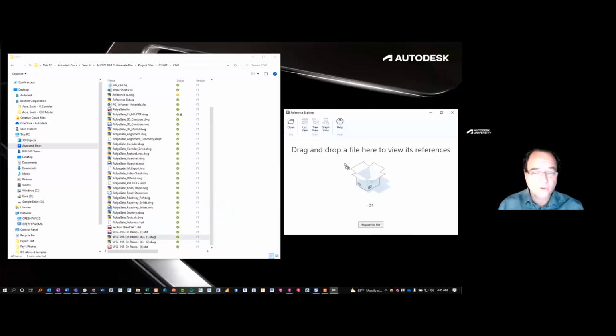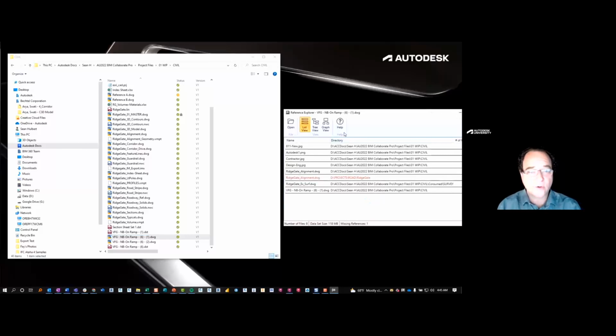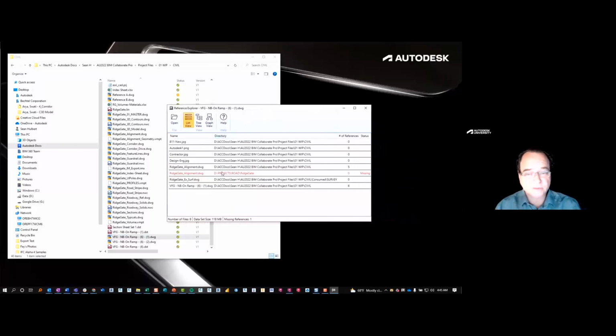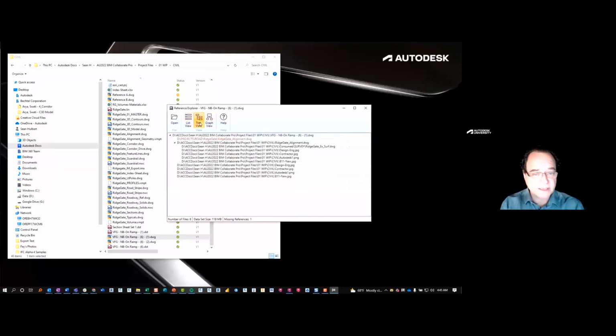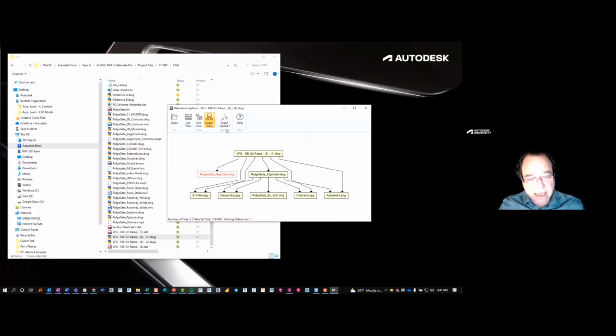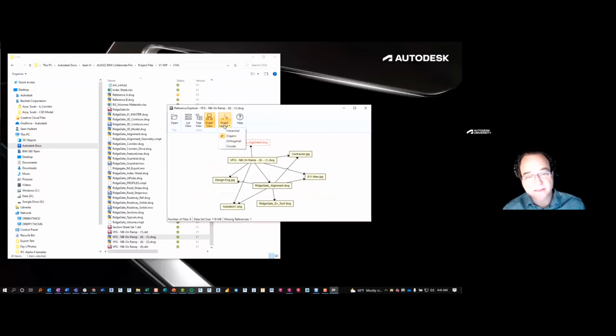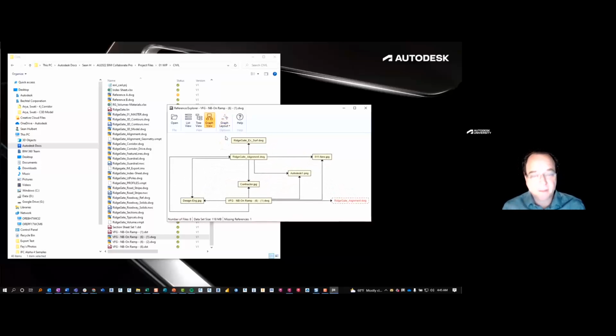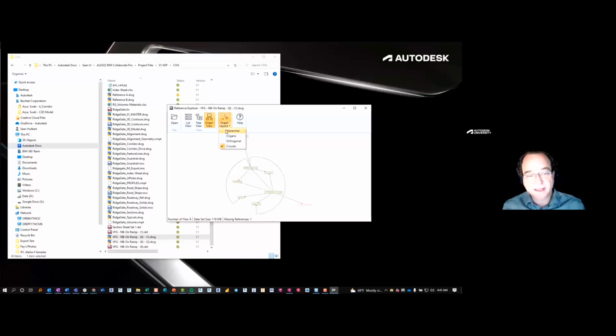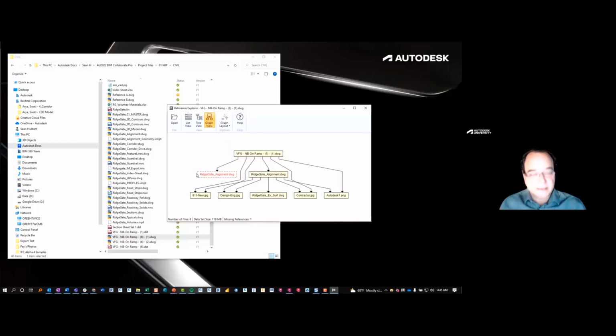So as you know, if you're working on a standard project, you're going to have potentially some data shortcuts, some X references, etc., even some PNG files for your imagery. From time to time, those files become missing. We're giving you the ability to locate those files and help you unwind some of these dependencies to make sure that your experience in the cloud is successful, setting the expectations clearly.